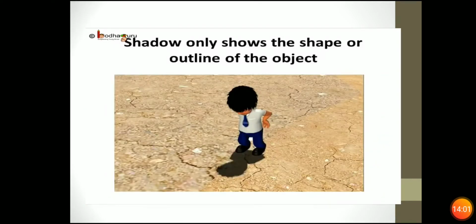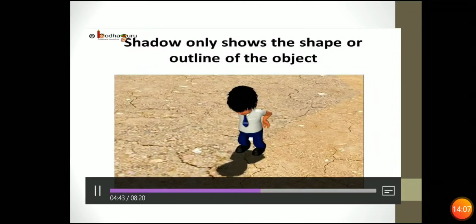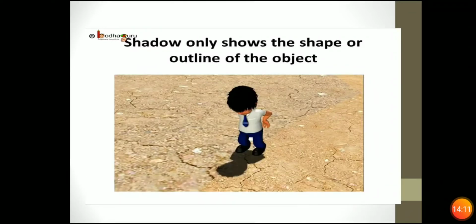If you see just the shadow of the boy, can you tell whether he is wearing a tie or not? No. The shadow is formed on the screen, but the tie the boy is wearing cannot be seen in the shadow. It gives an outlining structure.